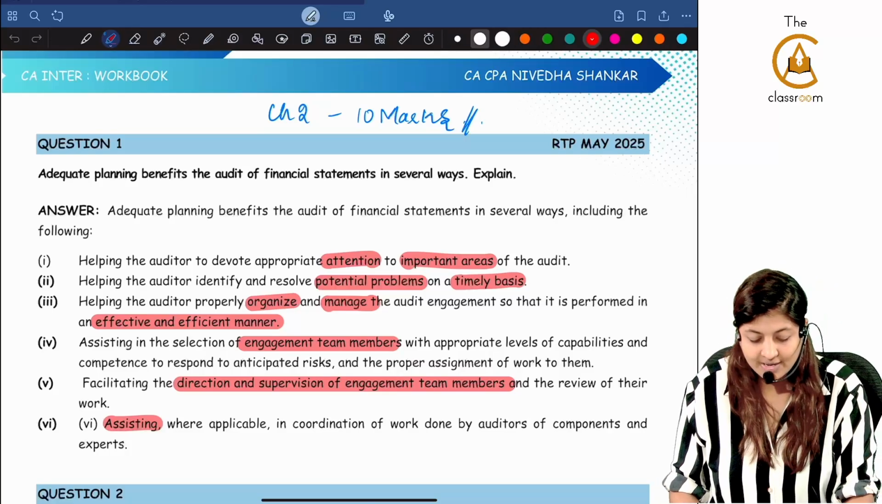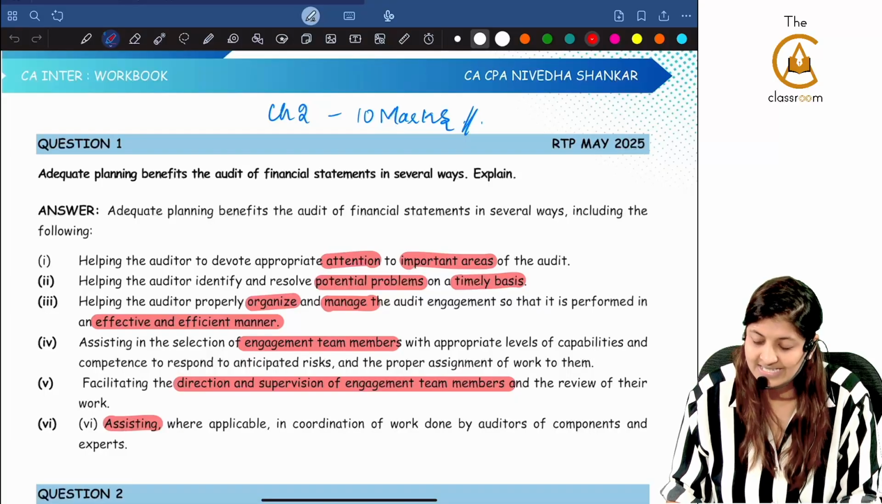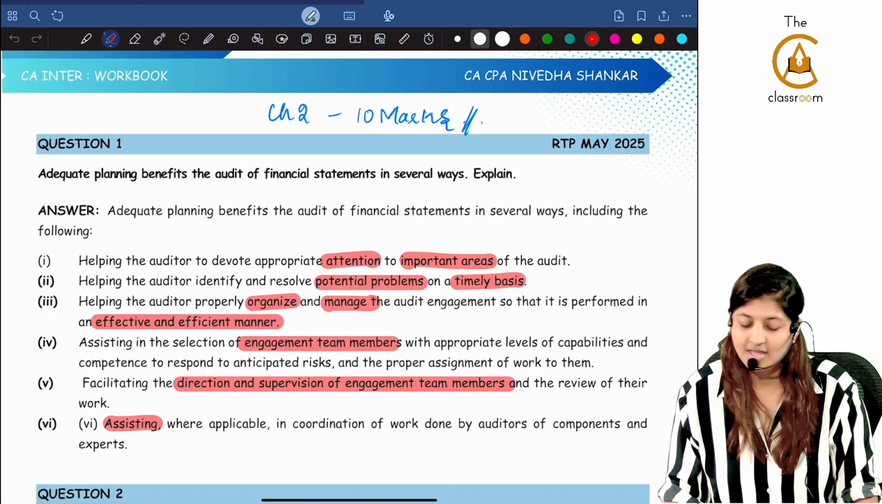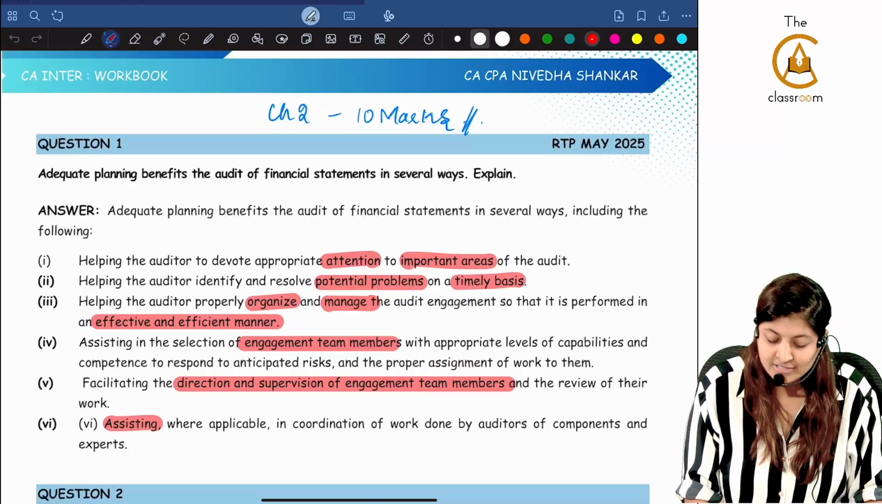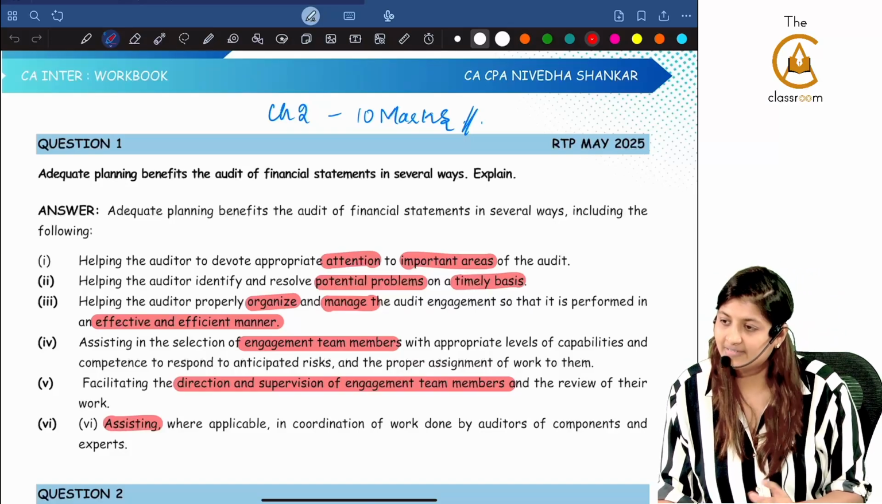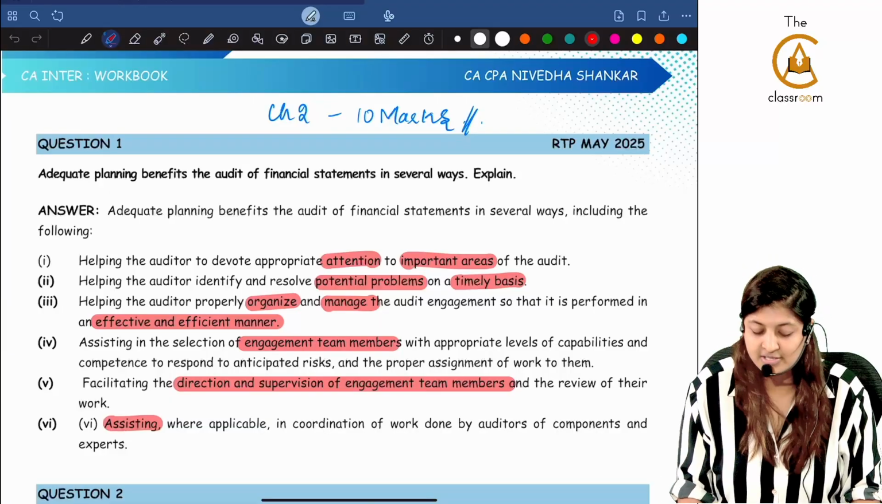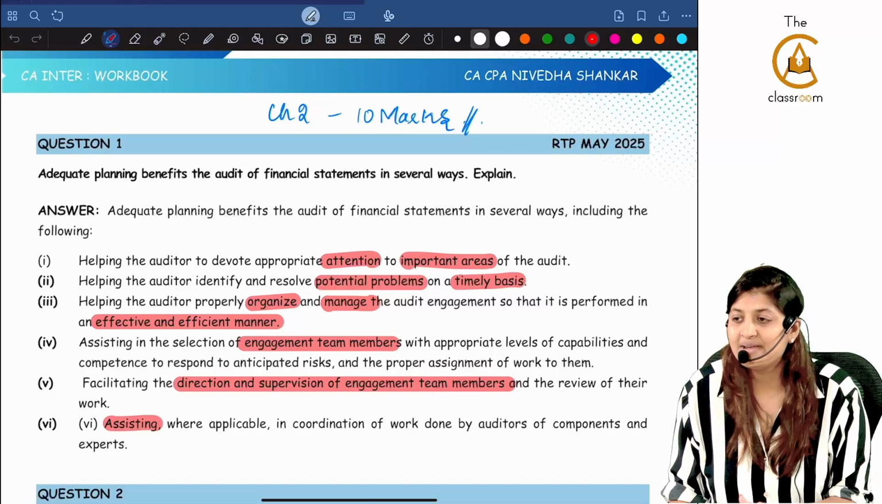Now, adequate planning benefits the audit of financial statements in several ways. Explain. What are they asking you to explain? Benefits of planning. Adequate planning benefits the audit of financial statements in several ways. Like that you should read. Explain. So, what are the benefits of planning?